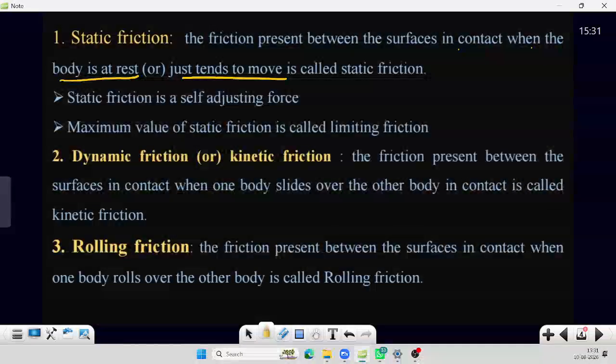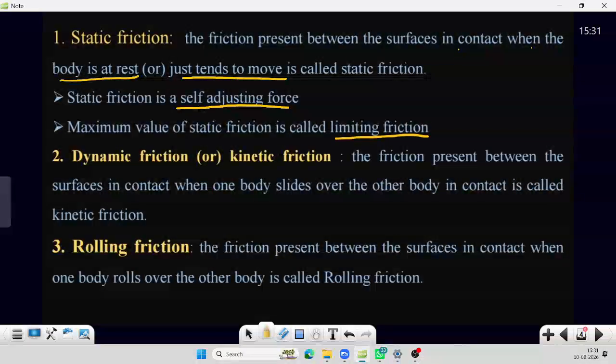Another very important thing: static friction is a self-adjusting force. This is a very important point. The maximum value of static friction is called limiting friction.